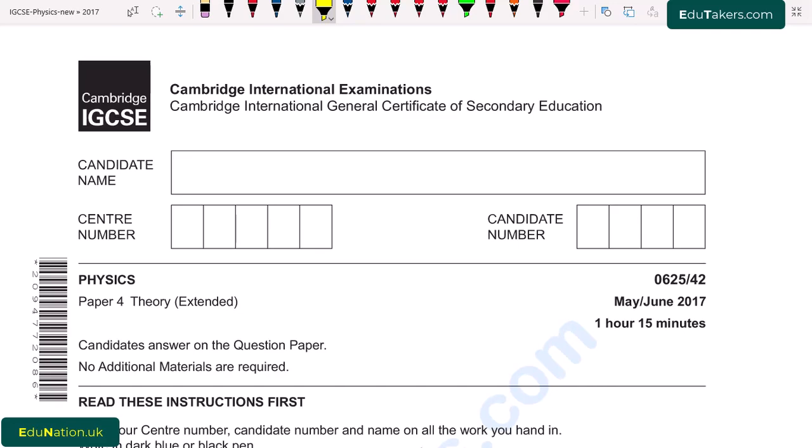Today we are going to solve Cambridge IGCSE Physics Paper 4 Theory Extended held in May-June 2017, and the paper code is 0625 with variant 42. So let's start from question number 1.